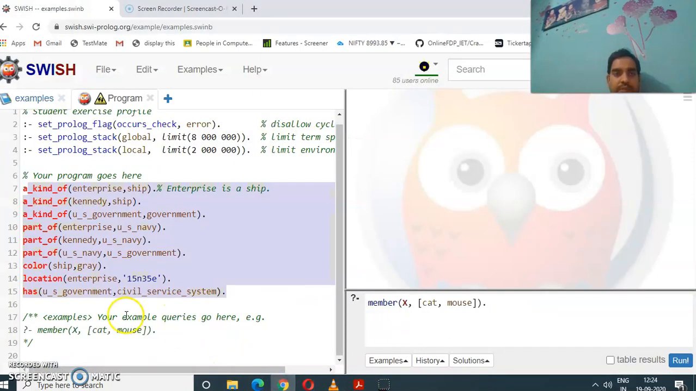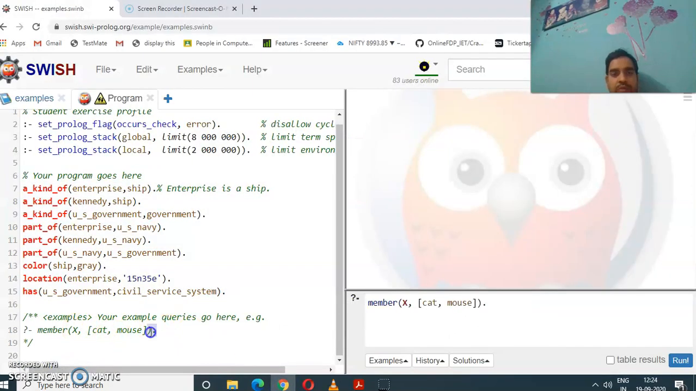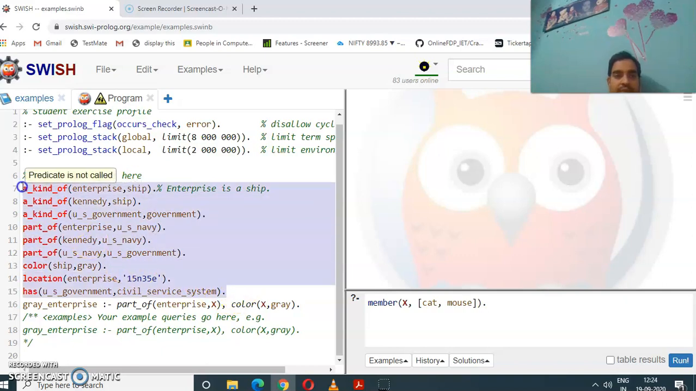I'm just copying this query from here and coming to the query section. I have already talked about facts and rules and query. So actually it is a rule, and we will write this rule here. These are the facts.